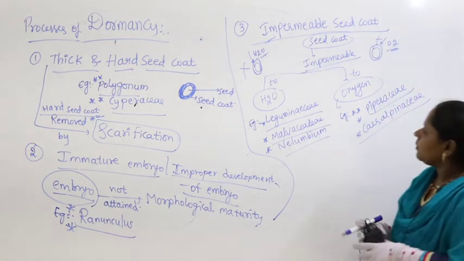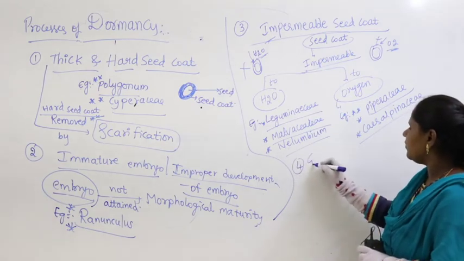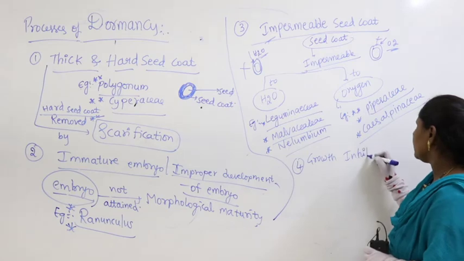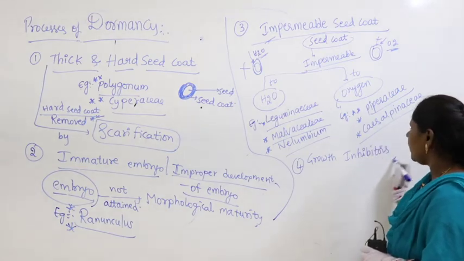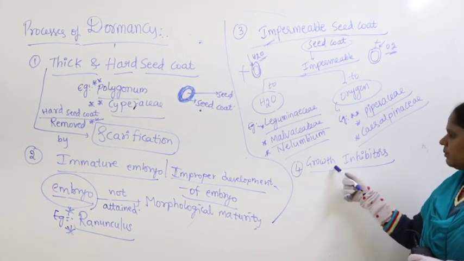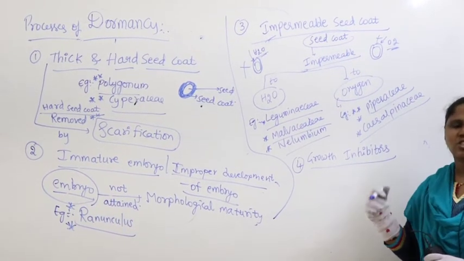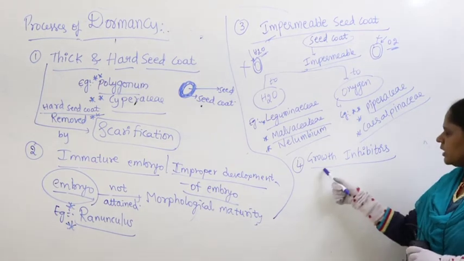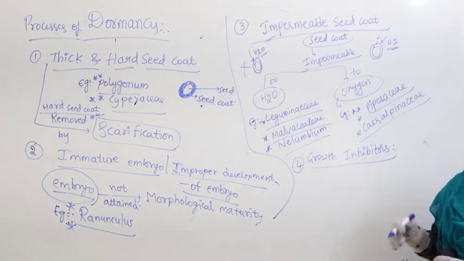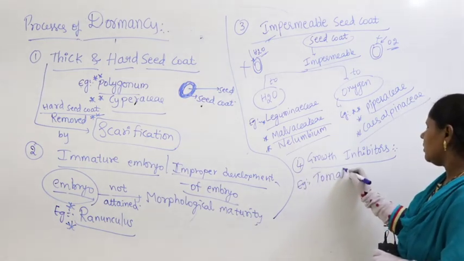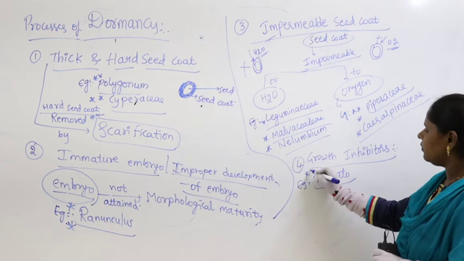Then apart from this, in some cases we find growth inhibitors. Naturally, in some fruits or seeds, growth inhibitors are synthesized, especially in tomato and other fruits.